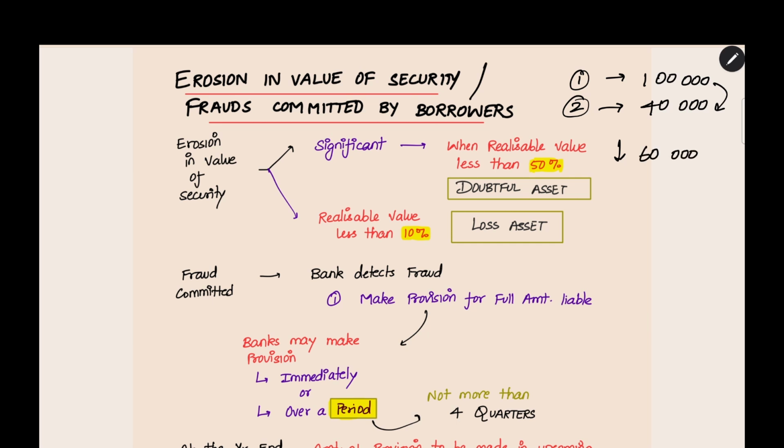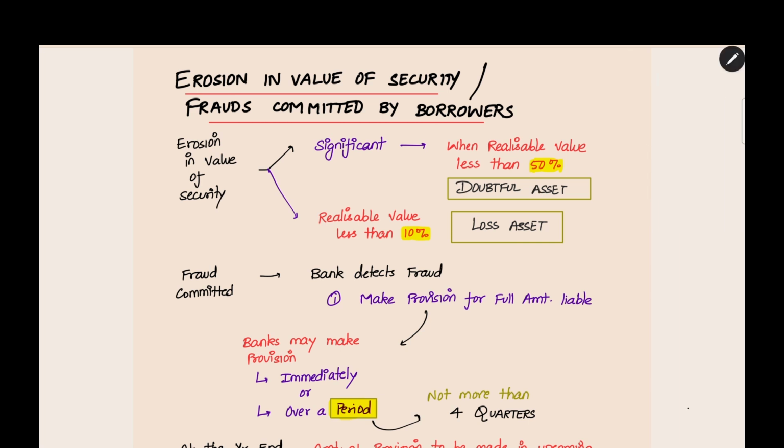After the valuation, what we are getting now is the realizable value. The 40,000 is less than 50% of the original amount. Originally, we got 1 lakh. Now, we are getting only 40,000. 60% of the amount is eroded. The value of security got diminished due to market conditions or some other reasons. Now what you should do is that even if it is a standard asset or something, you have to make it a doubtful asset.